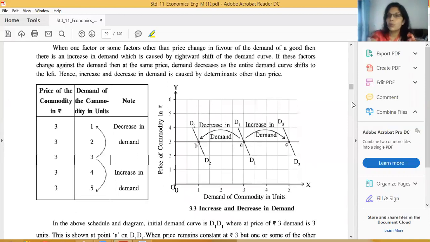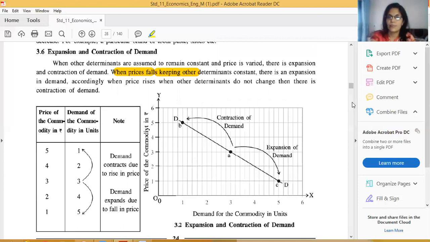So what do you mean by the expansion and contraction? When all other factors are constant, due to change in the price, the change in demand is known as expansion and contraction. Now next one is when price is constant and due to change in other factors, demand increases or decreases. It's known as increase and decrease in demand. Correct friends? So first of all, we will discuss expansion and contraction in detail.